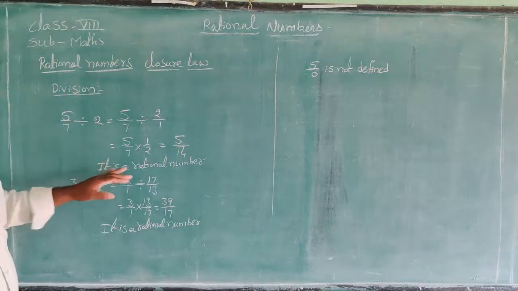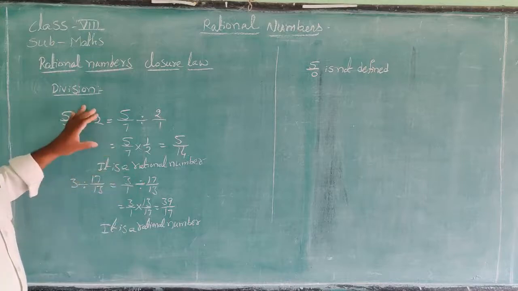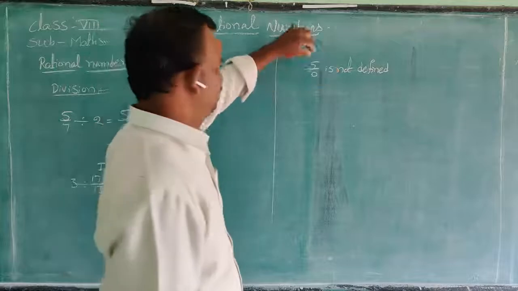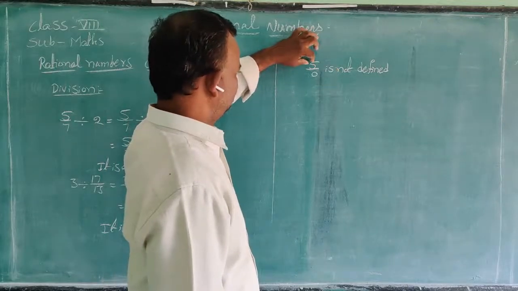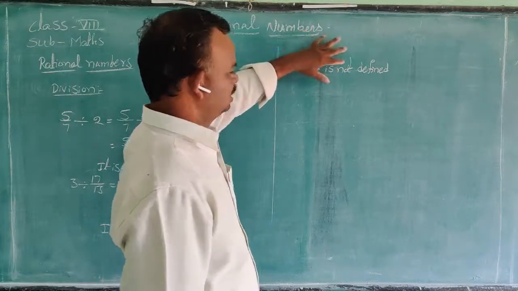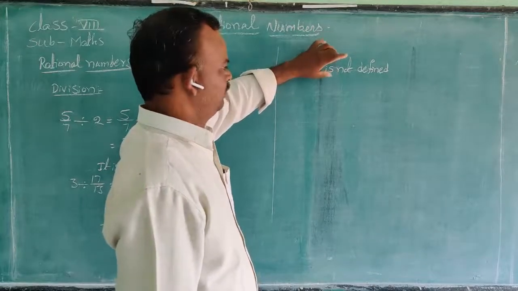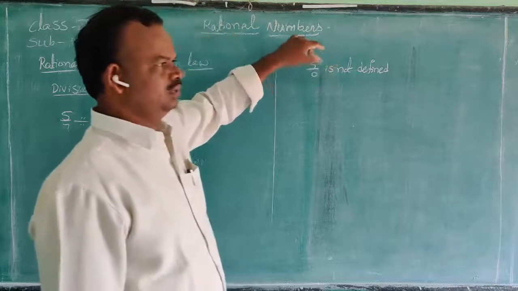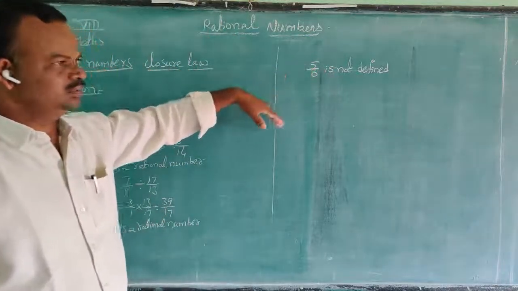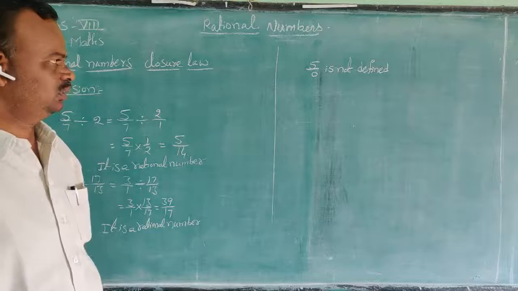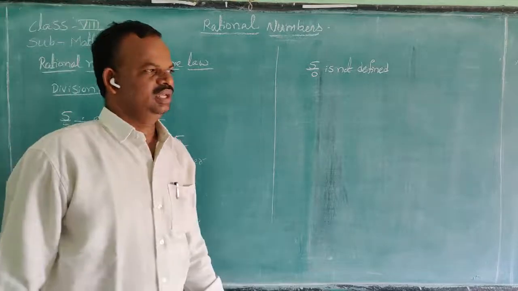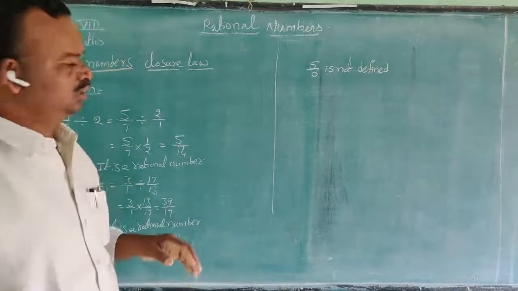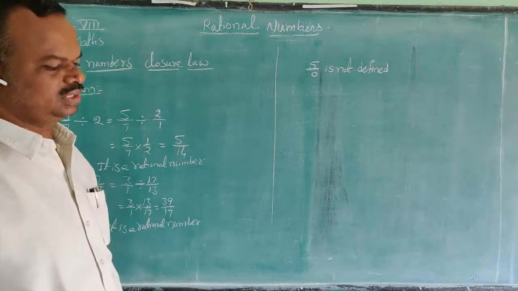Division is defined for rational numbers, but 0 is also a rational number. Something divided by 0 is not a defined value. So 5 by 0, 8 by 0, 1 by 0, 2 by 0, minus 3 by 0, minus 7 by 0, minus 10 by 0 are also not defined. Anything by 0 is not defined, so it is not a rational number.